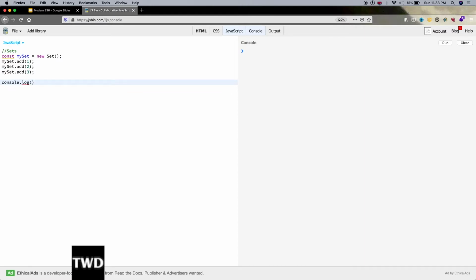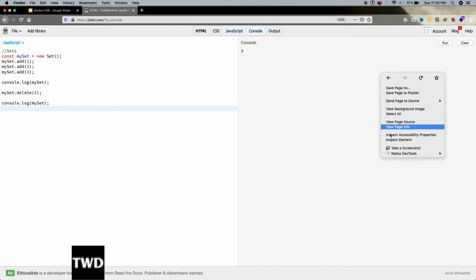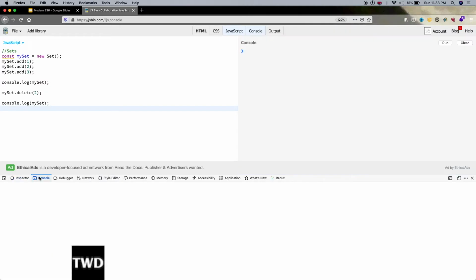console.log mySet. And then mySet.delete. One more thing, delete is there, and in delete we have to pass the item. Let me do a console.log here, and as usual I will not see it here, because JSBin doesn't show it well, so let me open my console and then run it.